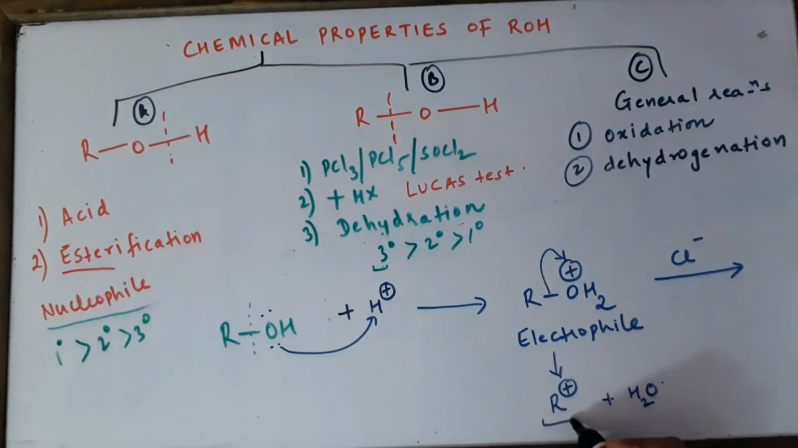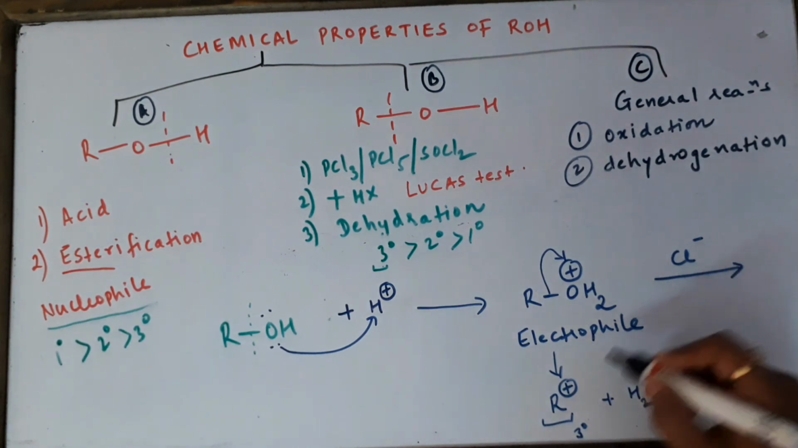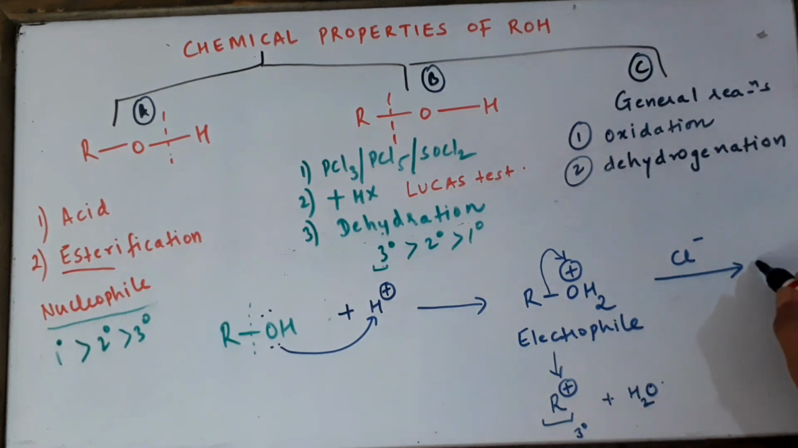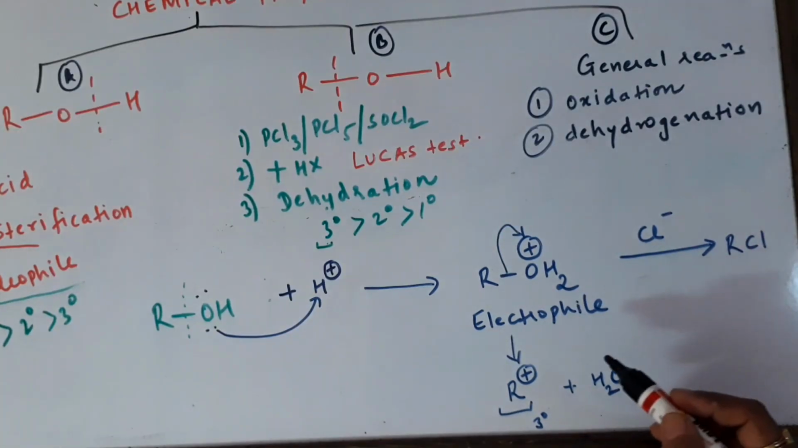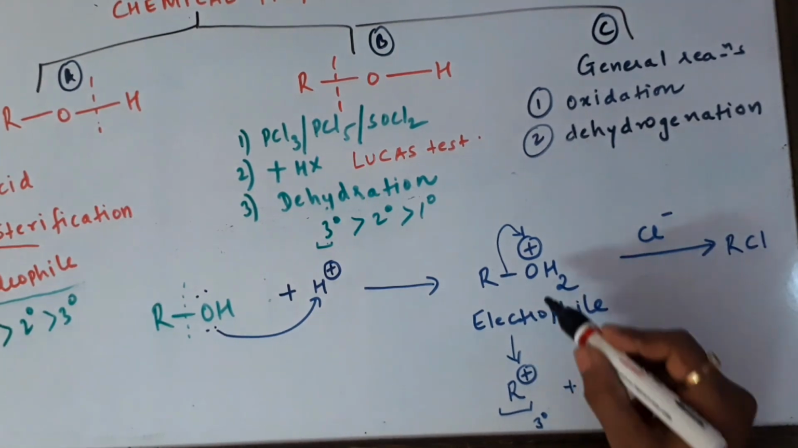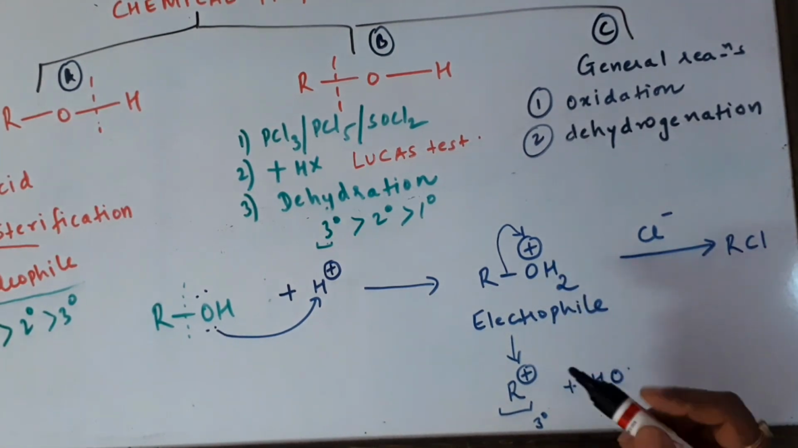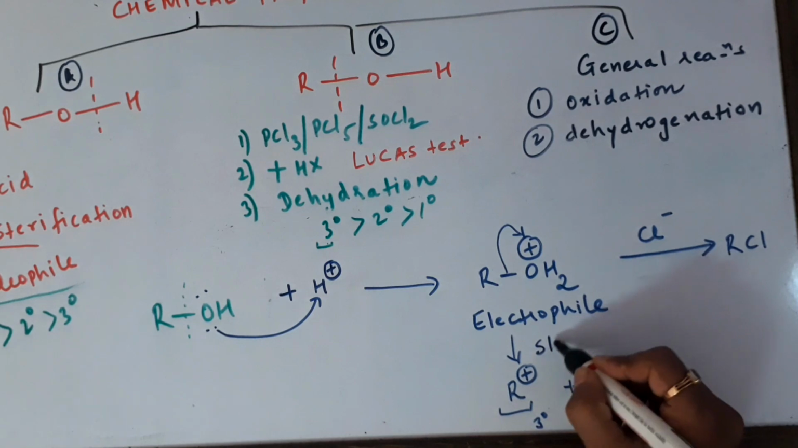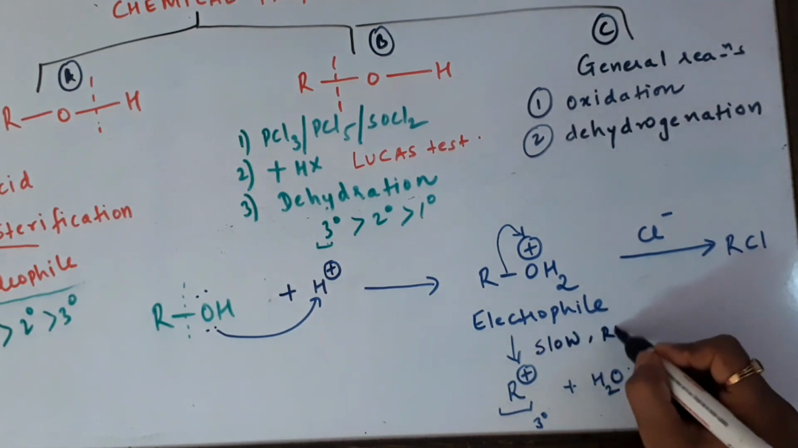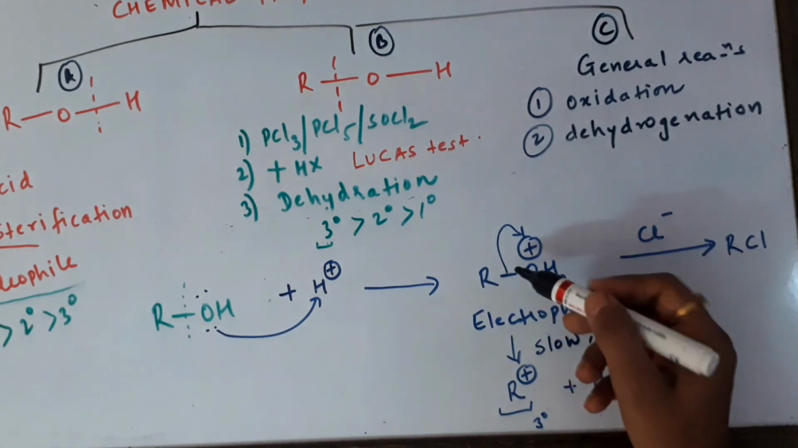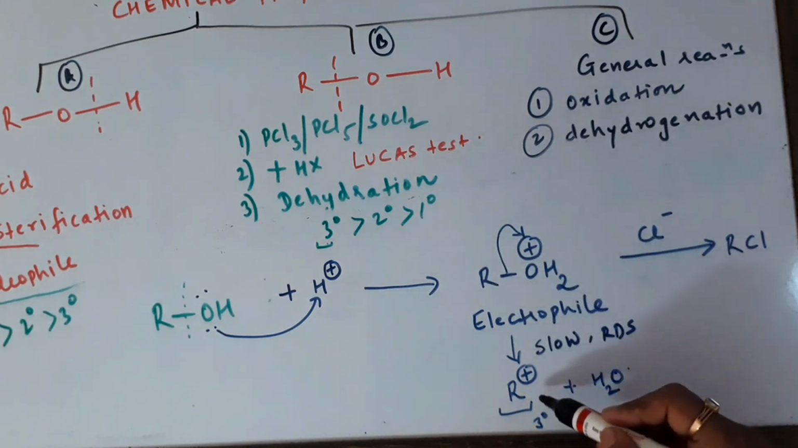Now this carbocation is going to be very stable for a tertiary. Hence tertiary alcohols will be the fastest to react by this mechanism. In the next step, the Cl- will attack the R+ and you will get the product RCl. In this case, what we saw is that this particular step is going to be my slowest step, the rate determining step. So the protonated alcohol breaks down to give you the carbocation.